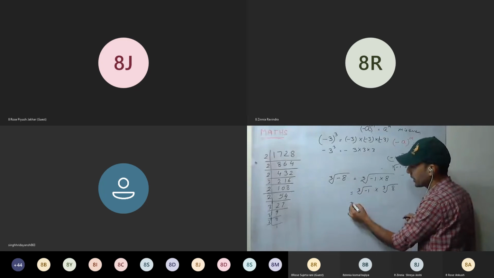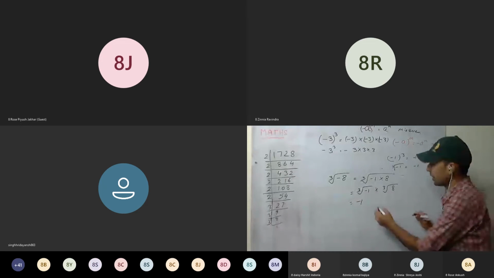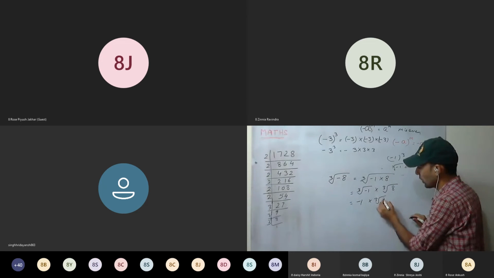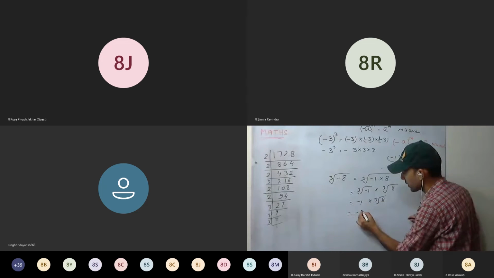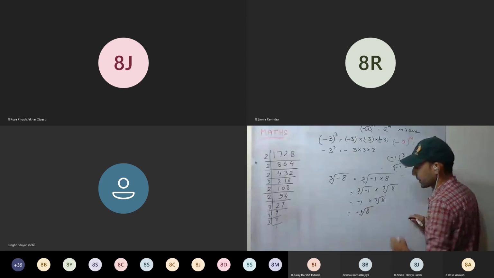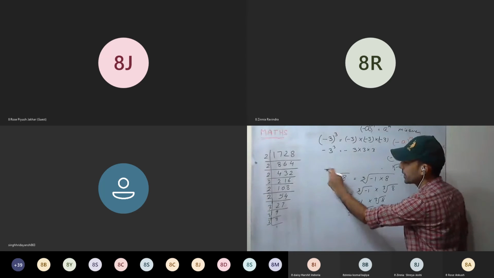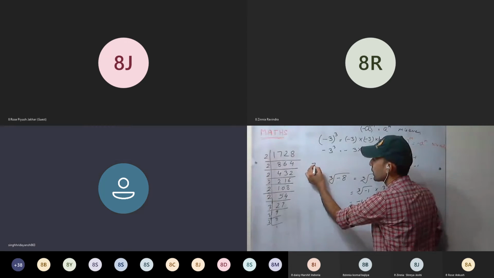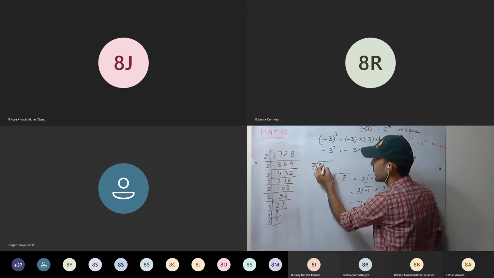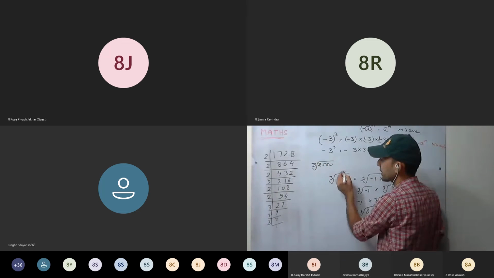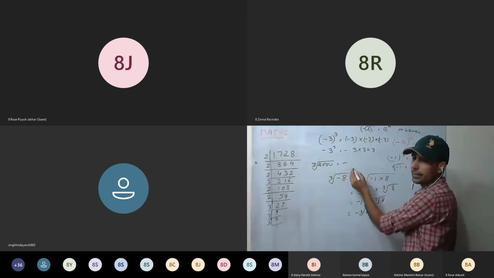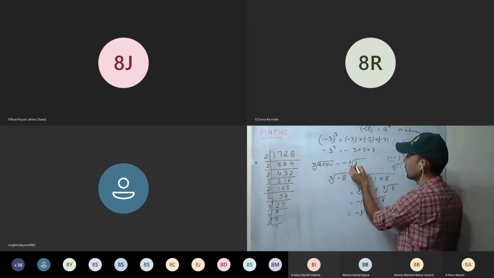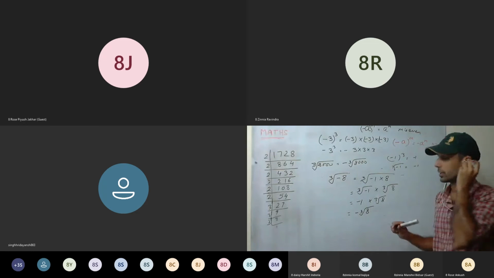And cube root of minus 1 is minus 1, into cube root of 8,000. So simply take the minus out. And we have the minus sign here, so it will be minus cube root of 8,000.